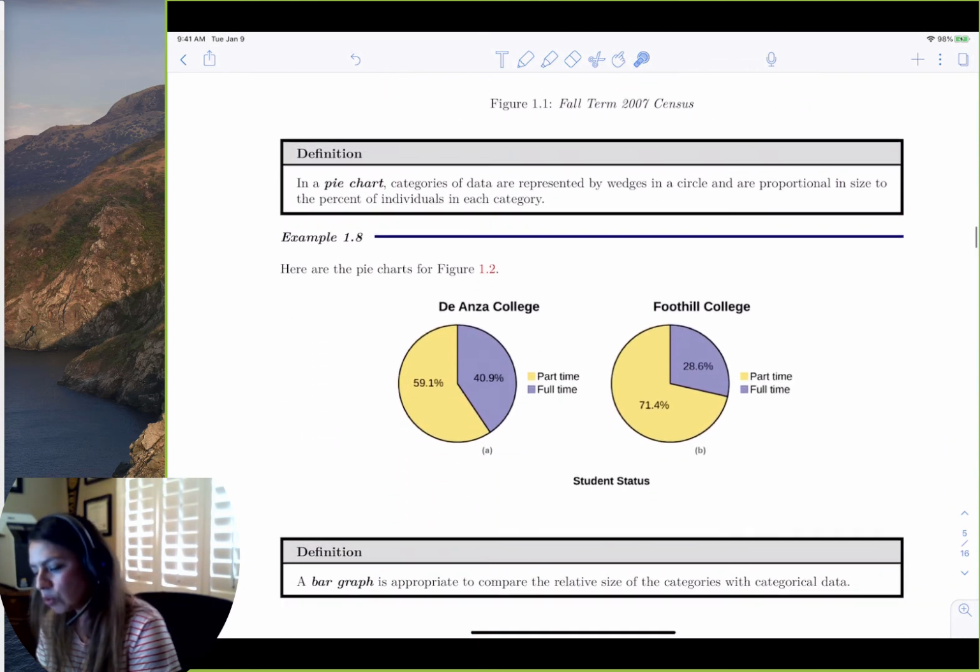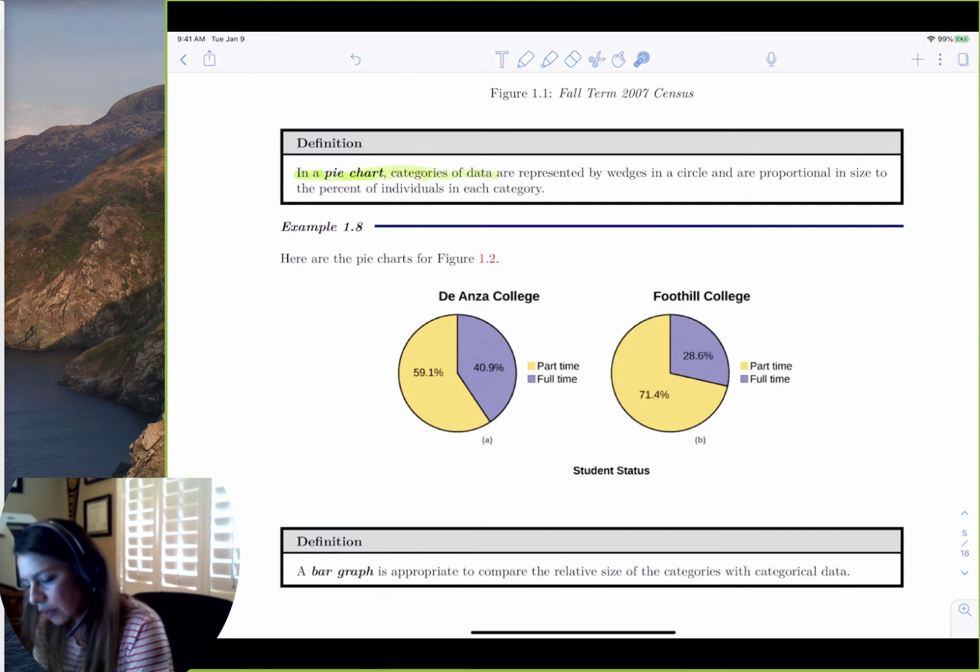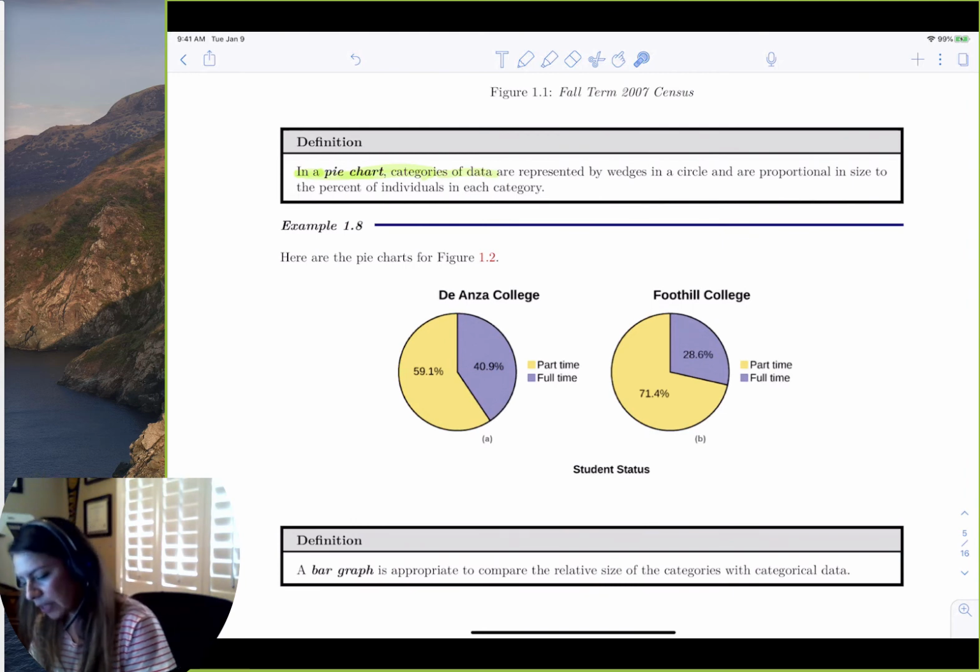A pie chart is one way that we could look at categorical data. Here, just from the pie chart itself, we could see that De Anza has more full-time than Foothill, right? And less part-time than Foothill.